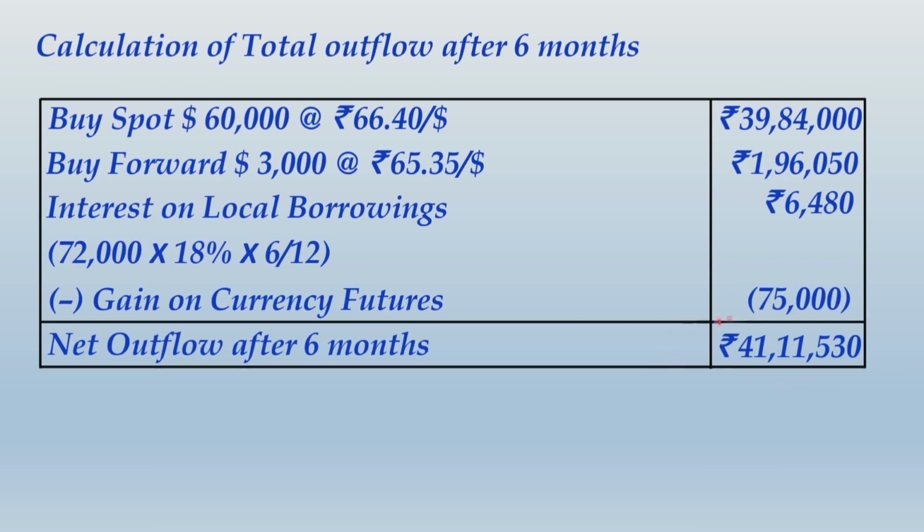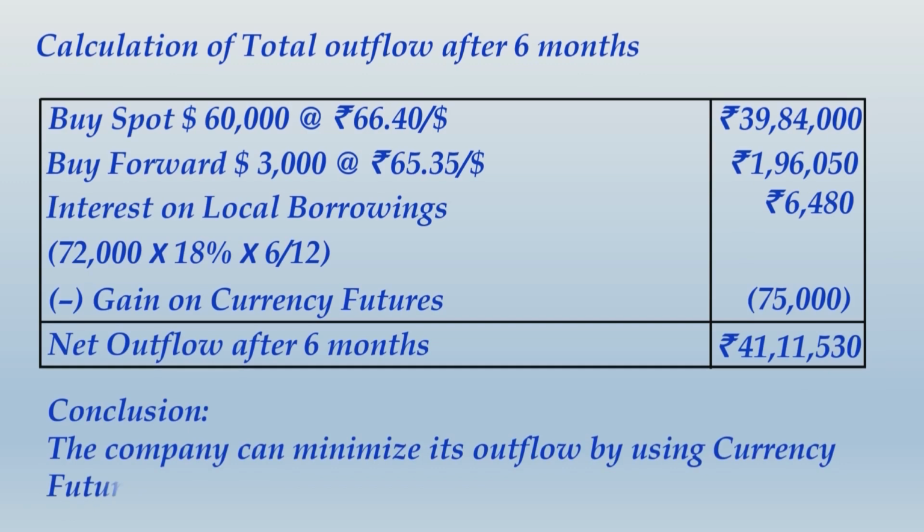41,11,530. So this amount is found to be the lowest of all the outflows, because in each of the three alternatives we are finding outflows. We would try to minimize the outflow. If this is the minimum outflow, we would conclude that the company can minimize its outflow by using currency futures. So friends, please take note of this as well, and that will be the end of the solution.